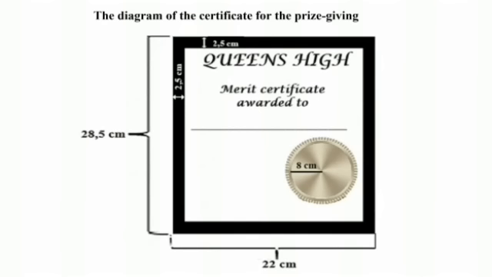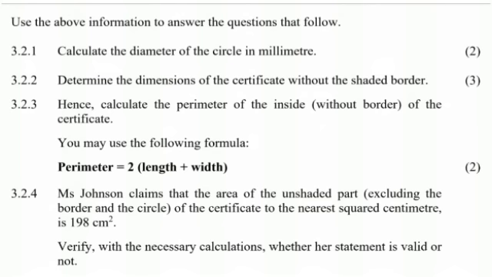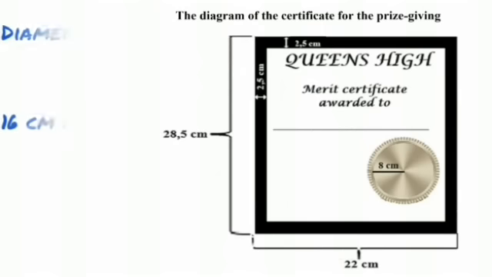Now let's look at our diagram. So we see the certificate, we see the borders that are shaded. Inside there it says that space is 2.5, and then we see the radius of the circle of the gold thing that is in the middle, it's 8 centimeters, and then the length and the width of the certificate themselves. Then the first question in 3.2.1 says calculate the diameter of the circle in millimeters. We were given a radius of 8 centimeters. We are trying to use the radius to find a diameter. It's similar to the question that we did before, where we were given a diameter trying to find a radius. So now we are doing the opposite.